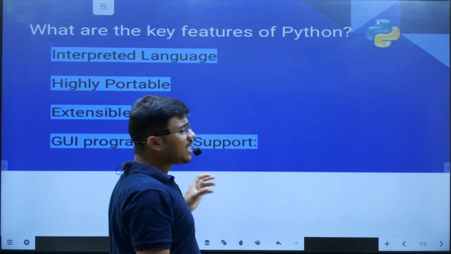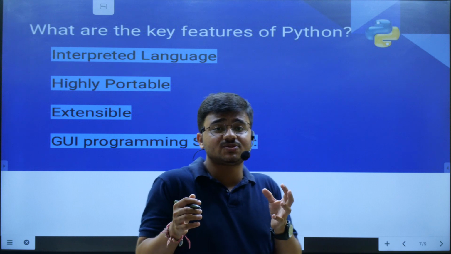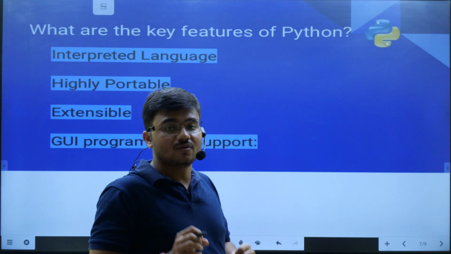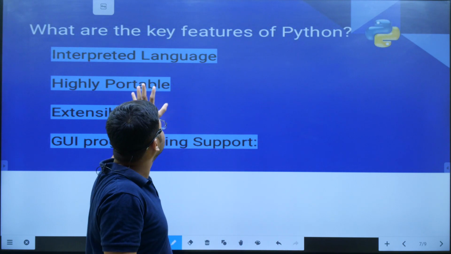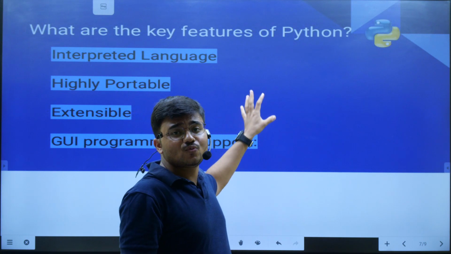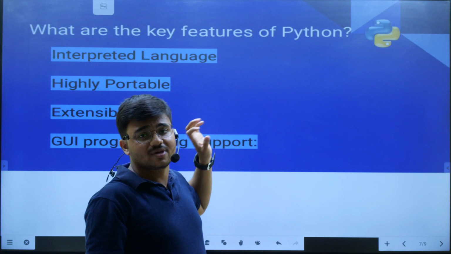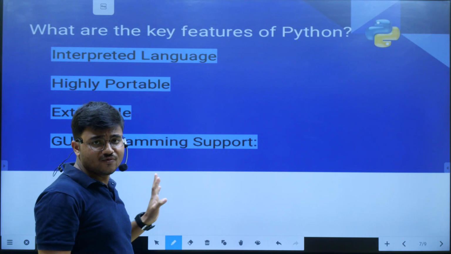Now the next part, what are the key features? What are the features that are present in Python? First is interpreted language. What features are present in Python which make it different from any other programming language? First one is the interpreted language.